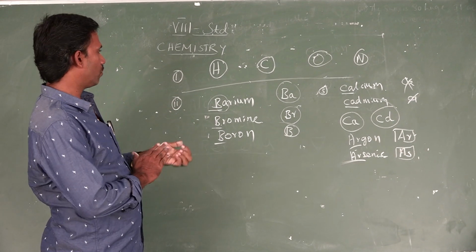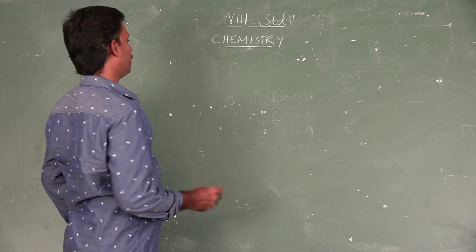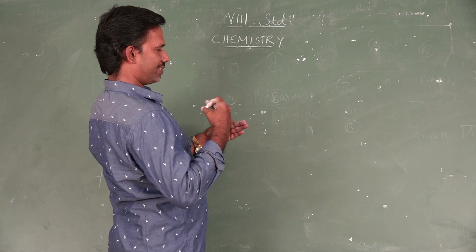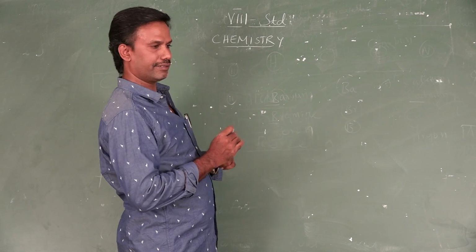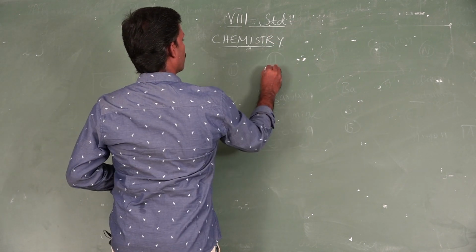Then point number 4 while writing the symbol. Point number 4 says there are certain elements that have symbols from Latin and Greek words. For example, sodium.